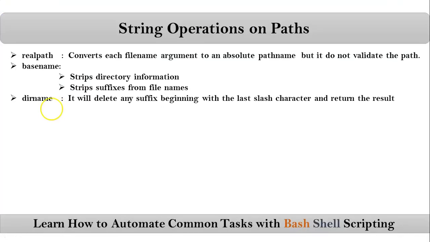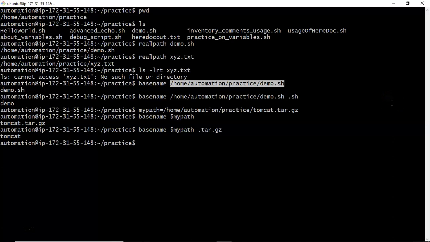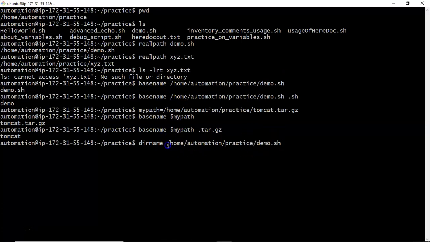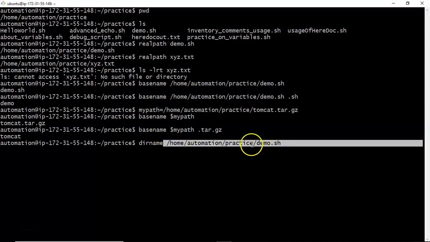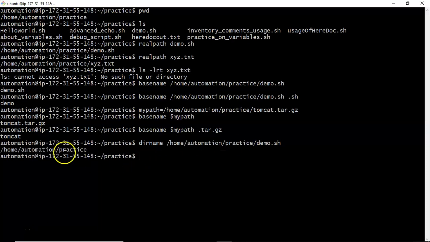Fine. Next one is dirname. This dirname command will delete any suffix beginning with the last slash character and return the result. Suppose I am running dirname, just providing some path. Let's say I am providing this path. In this path, actually this is your basename. That's what we get by using the basename command. So other than this, the last slash means this one only. In this entire path, the last slash is this one. So it will remove this part and give the remaining part. Nothing but simply the directory name in which you have your file.